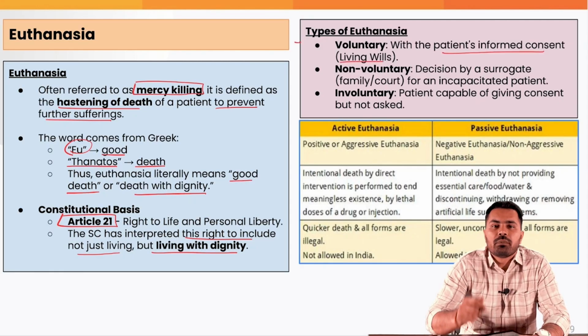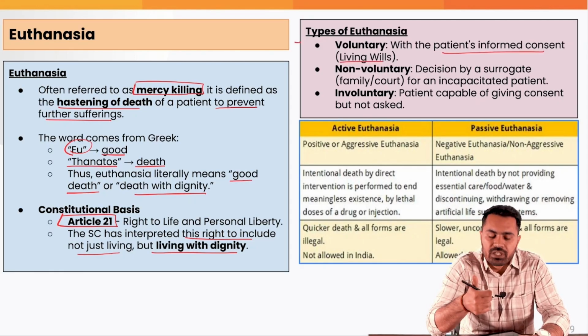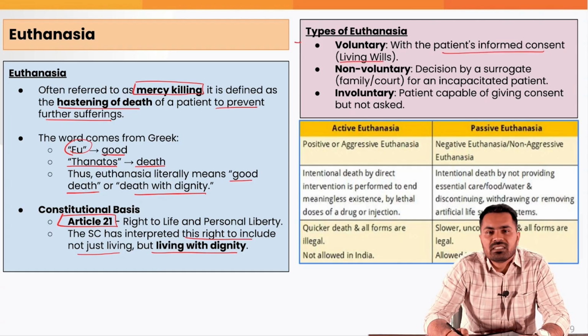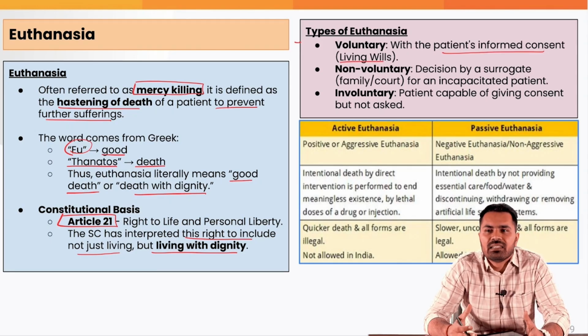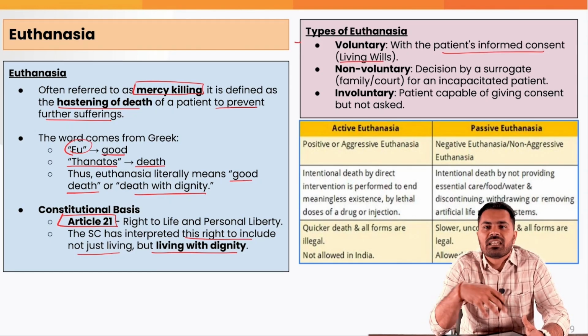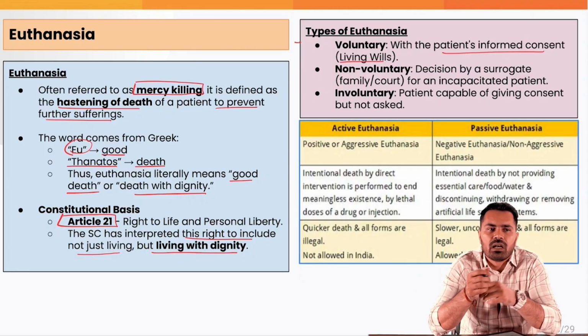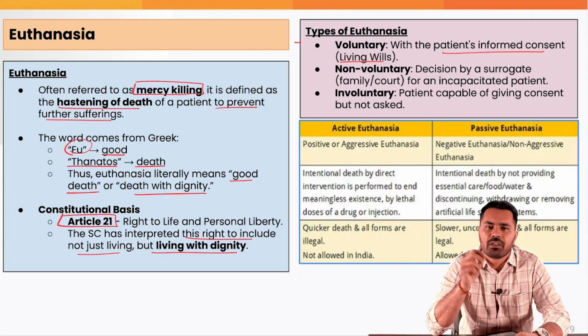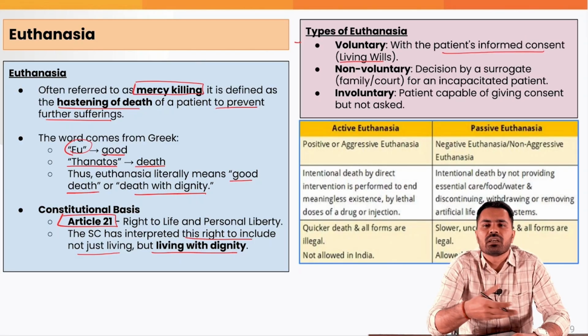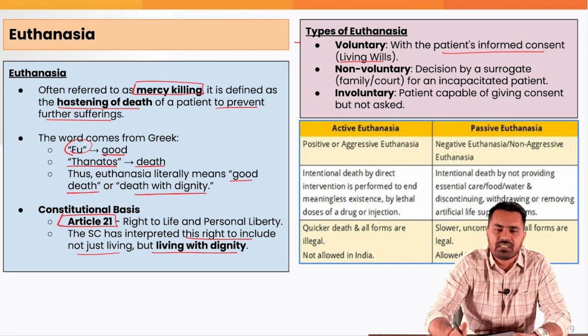Fine. Now talking about the types of euthanasia, first is voluntary euthanasia, where the patient's informed consent, or a living will, is recognized. A person can write that if he goes into some kind of accident or into a permanent vegetative stage, let him die through passive euthanasia. Just like a person writes a will that his property will be distributed in such and such manner after his death, similarly a person can write a living will about what can be done with his body once he is not in his senses to take any decision.